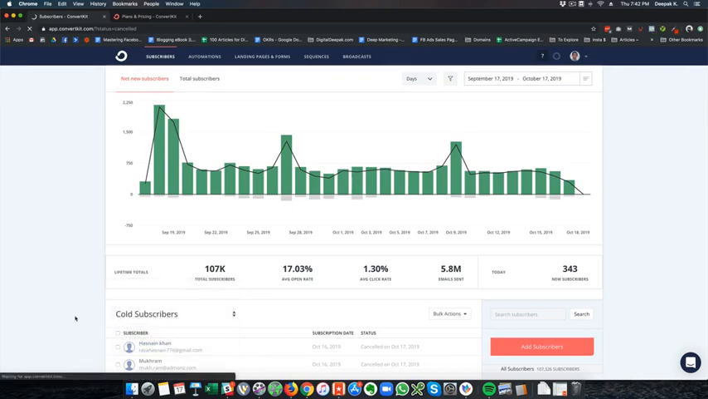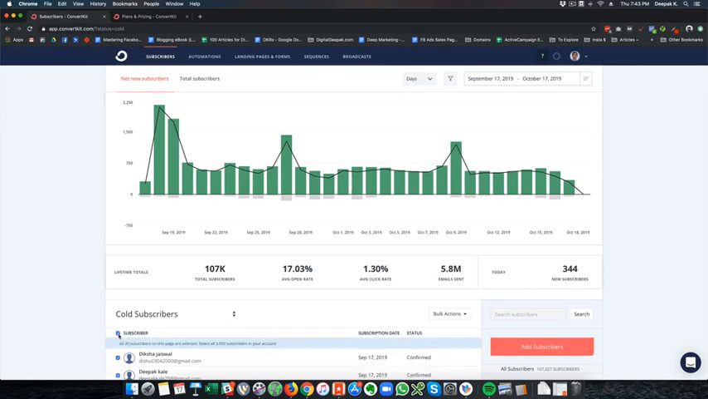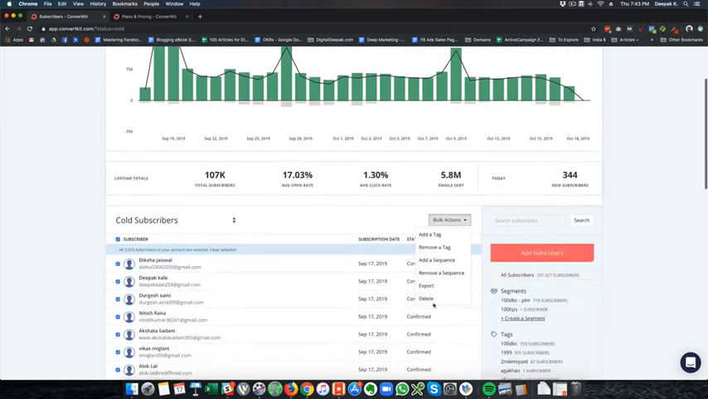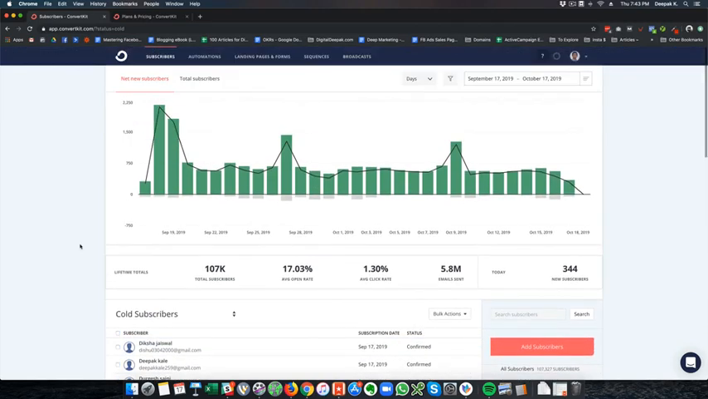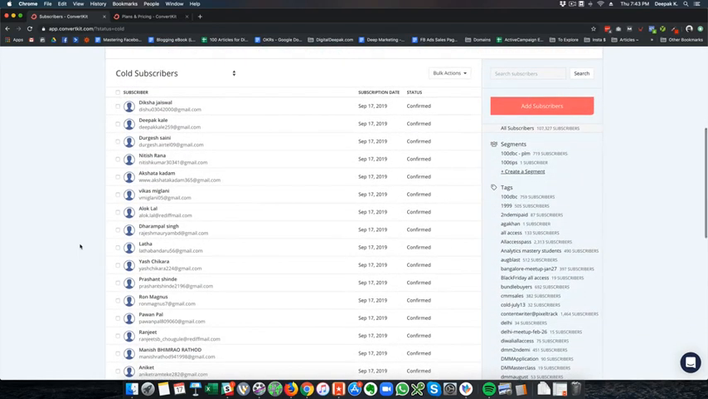The other thing I like about ConvertKit is cold subscribers. Cold subscribers are the people who have not engaged with your email for the past 90 days. Here I can select cold subscribers, select all of them, and delete them from the system, because they have not unsubscribed, but they are not engaging with my emails either. Because they are not engaging with my emails, there is no point in paying for them, right? So that's about it for ConvertKit.